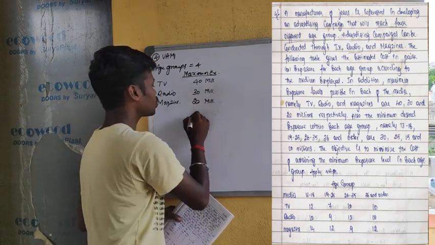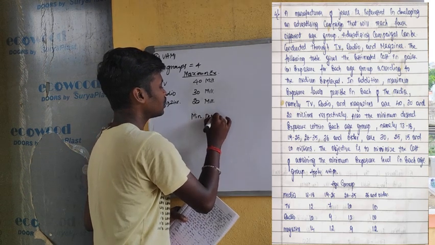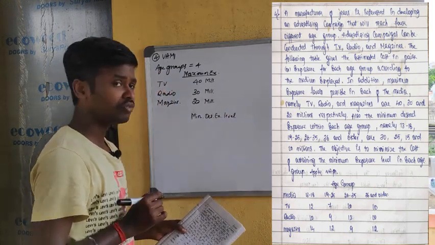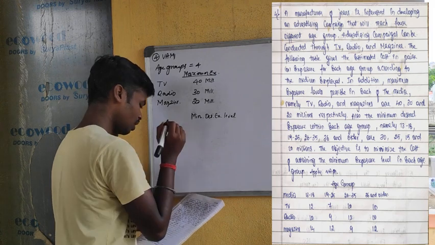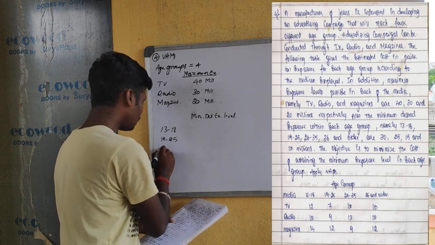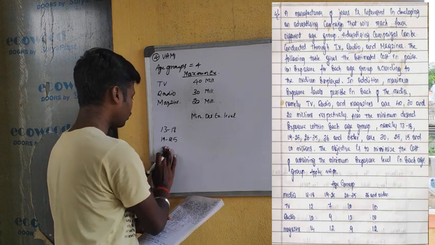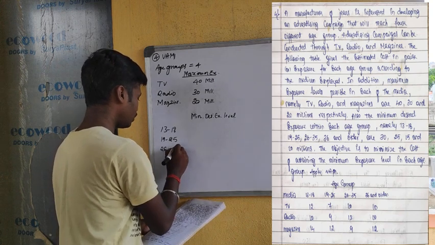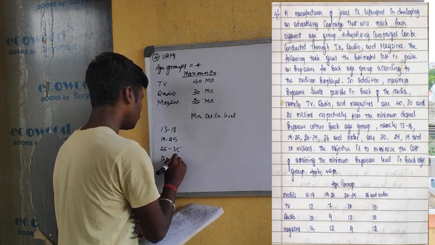So this is the maximum exposure level and the minimum desired exposure level of the different age groups, that is 13 to 18, 19 to 25, 26 to 35 and 36 and older.